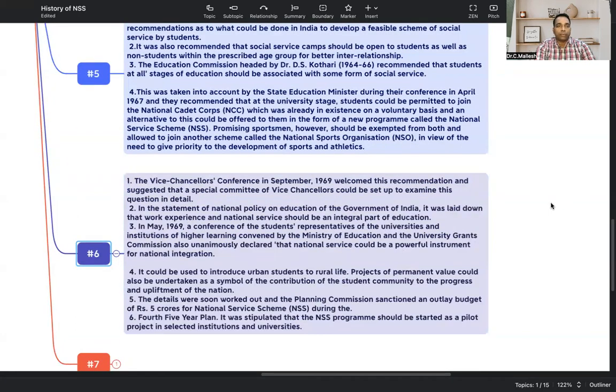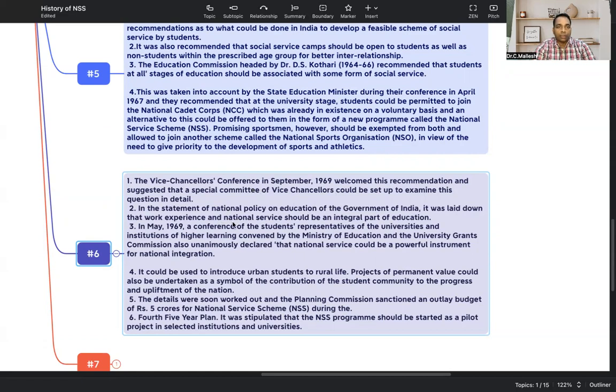The sixth history point we are talking about is the Vice Chancellors' Conference in September 1969. Now we came to the end. Now you can see how NSS has taken five steps. We have already seen in the history how it came gradually. Everybody is insisting, everybody is recommending, everybody is following up. The Vice Chancellors' Conference in September 1969 welcomed this recommendation and suggested that a special committee of Vice Chancellors should be set up to examine the questions in detail. After examining the NSS recommendation report, they needed to go forward.